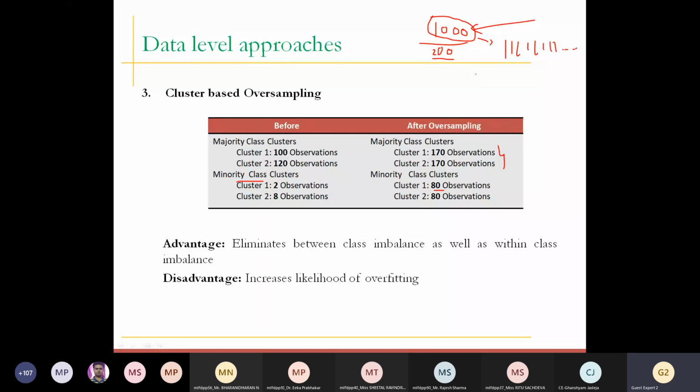After creating these 200 clusters, it finds the cluster centroid, basically the mean of that particular cluster.